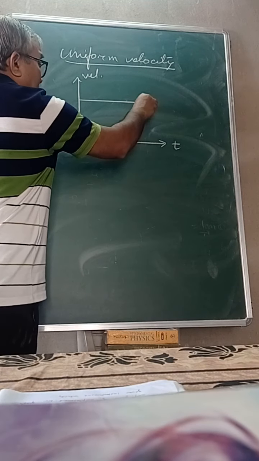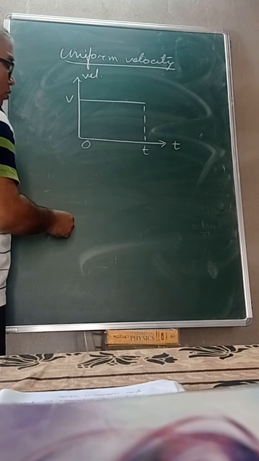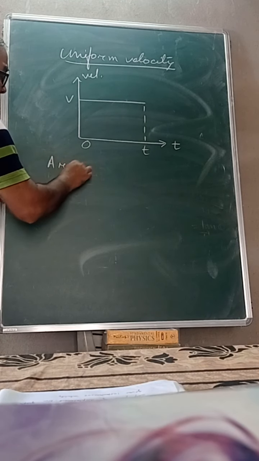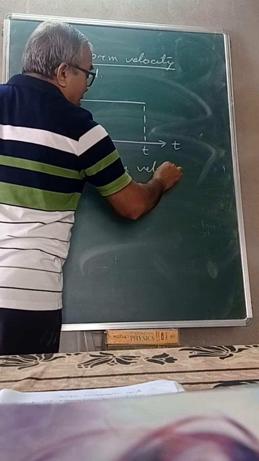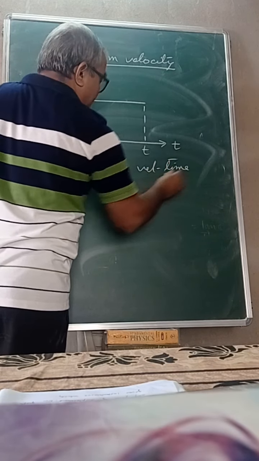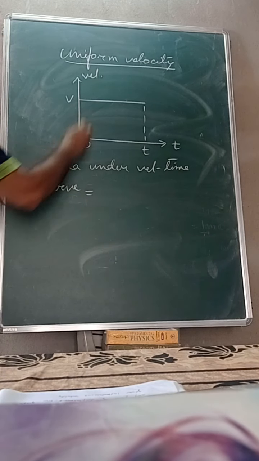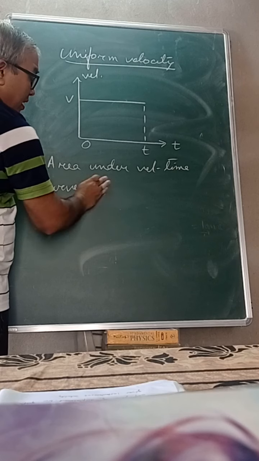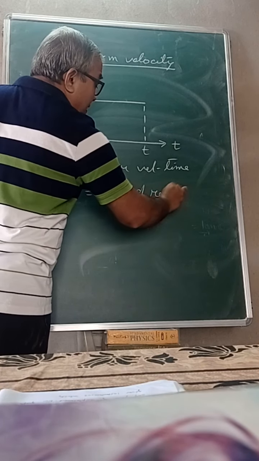You take the interval, 0 to t বুলি কওঁ, এইটো b বুলি কওঁ, with area under velocity time curve. Area under velocity time curve এইটো আমাৰ কি দিব? Area of rectangle.